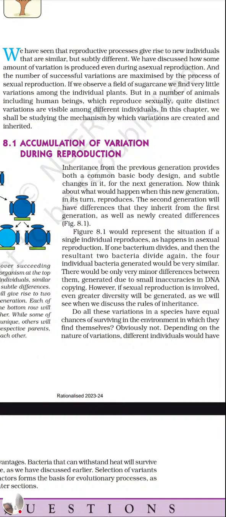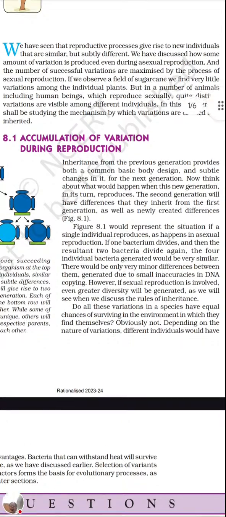So when we are seeing the sugarcane field, it is by vegetative propagation. They cut out the stem and they plant it. So variations are very little, as it is produced by asexual mode of reproduction. But the other animals which reproduce sexually, there is a vast range of variations. In this chapter, we shall be studying the mechanism by which variations are created and inherited.